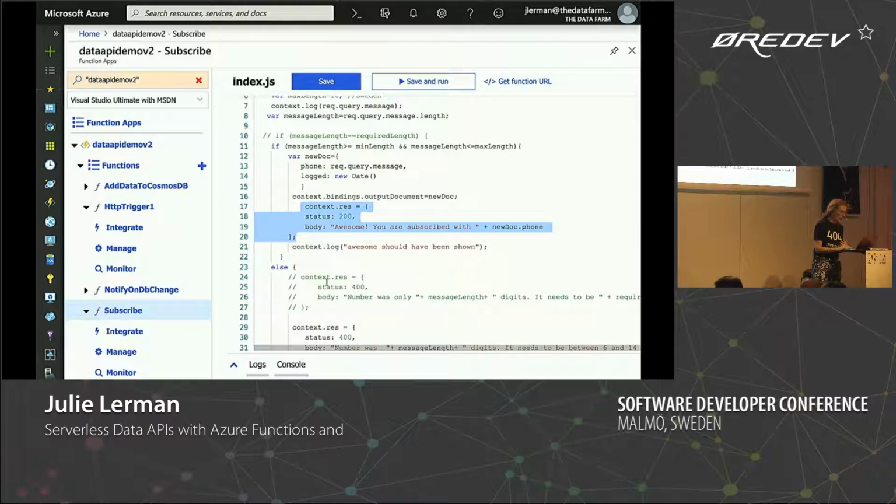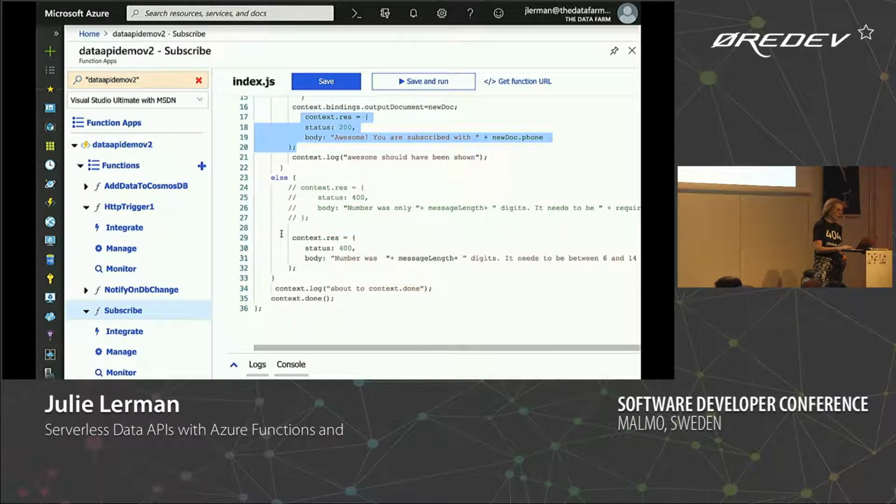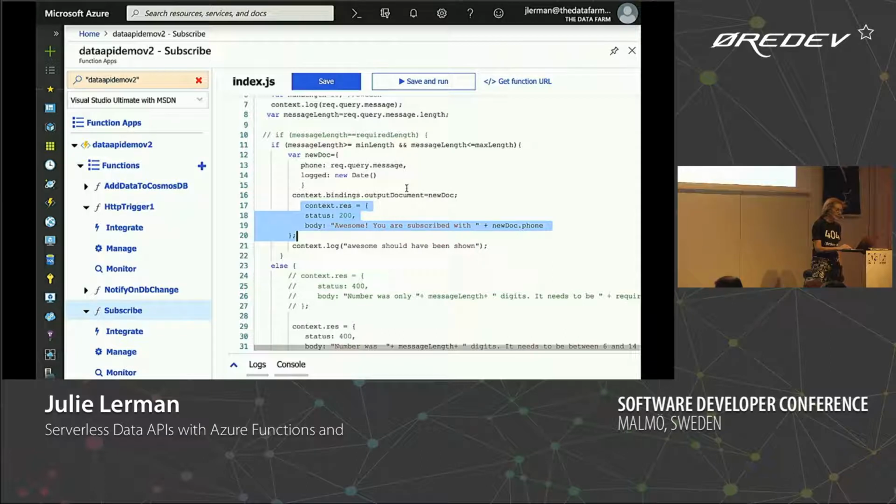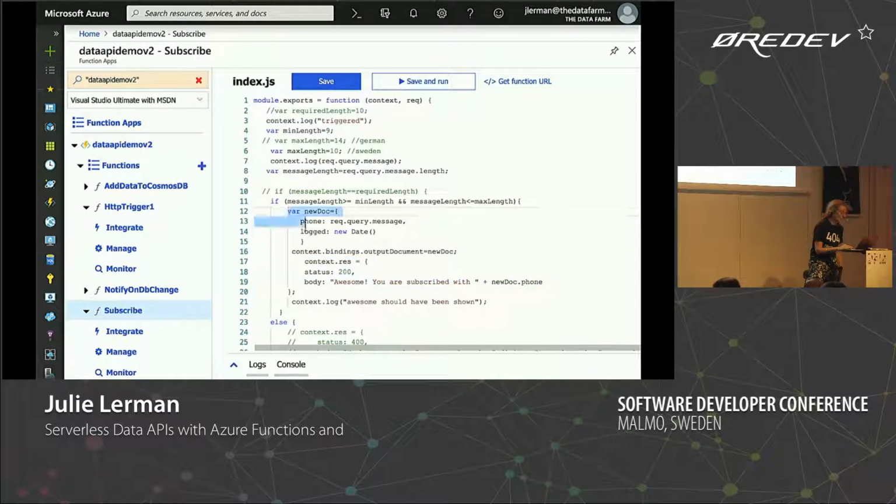This was just another log, and then here's just a context response if there's an error. So really, all I did for sending that data into the database was create my little JSON document and set it. It's just these two lines of code right here. Set it to the binding. That's it. All the rest was handled with a configuration.